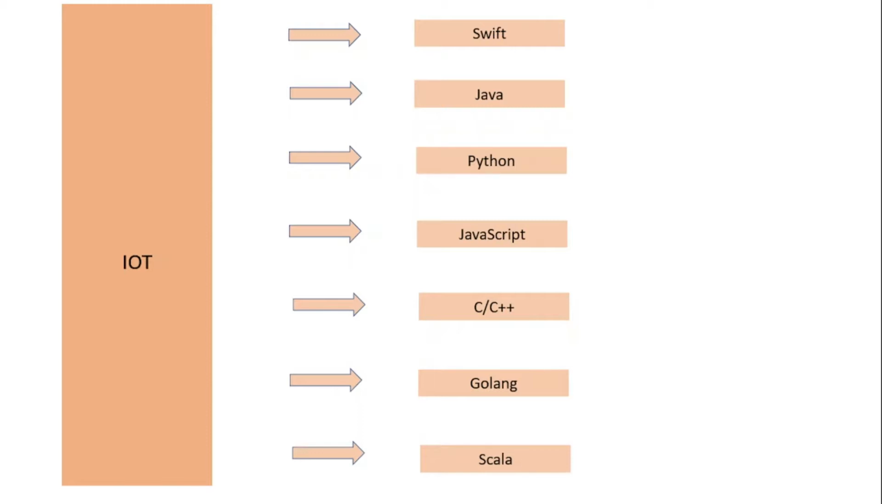Guys, another interesting field here is IoT, and IoT stands for Internet of Things. And what are IoT devices? Actually, these are small wearable devices, like smart watches and smart glasses, which are examples of IoT devices. So for iOS development, we use Swift here, and Java, of course, for Android development, and we can also use Python here, JavaScript, C, C++, Golang and Scala.